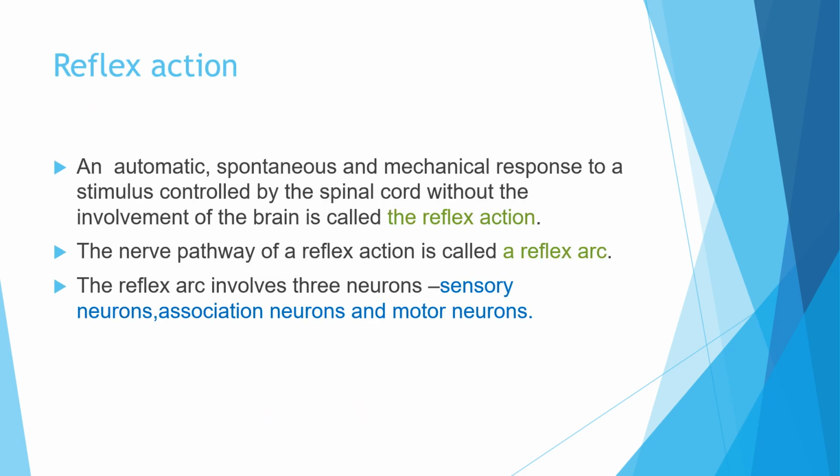Now first we are here with reflex action. So what is reflex action? As the name suggests, reflex means anything that is happening automatically. There are certain actions in our body which are not controlled by the brain. They are mainly controlled by the spinal cord, and some actions never involve the brain. A few examples: when you step on a sharp object and you instantly withdraw your foot, this reaction is an automatic reaction. It does not involve the thinking of your brain.